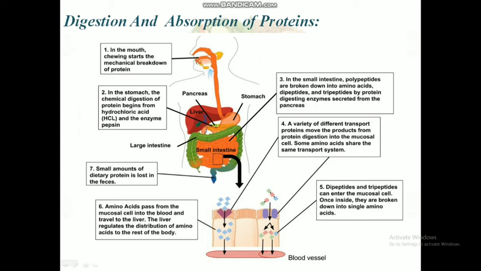Digestion and absorption of proteins from the mouth to the stomach. In the first step, if we eat anything, it involves chewing. The teeth begin the mechanical breakdown of the large pieces into small pieces that can be swallowed. Salivary glands provide some saliva to aid swallowing and the passage of the partially mashed egg through the esophagus. The mashed egg pieces enter the stomach through the esophageal sphincter, and the stomach releases gastric juices containing hydrochloric acid and the enzyme pepsin, which initiates the breakdown of the protein.